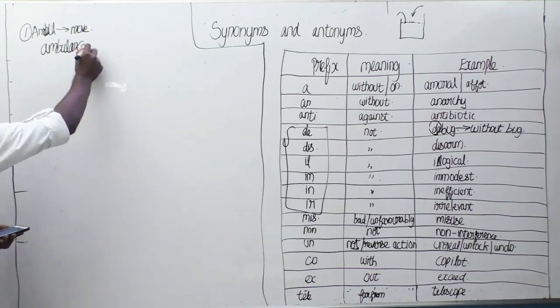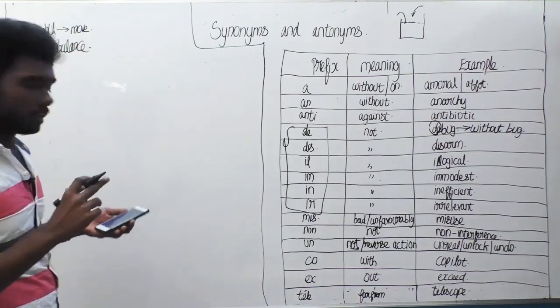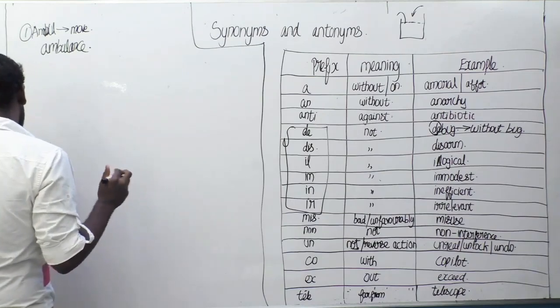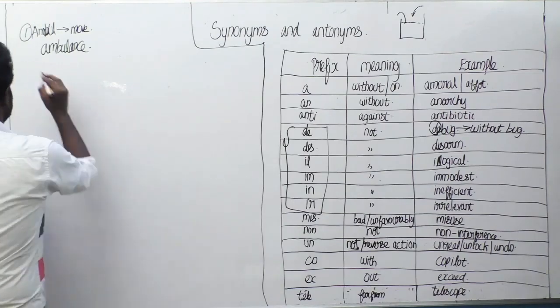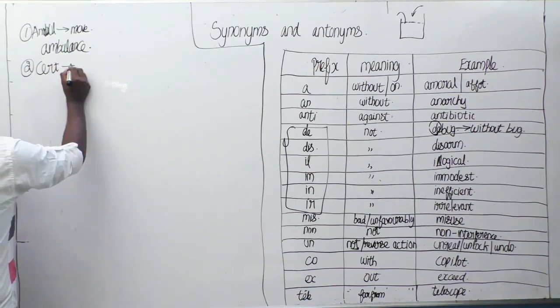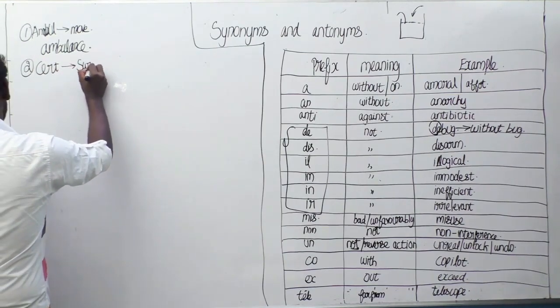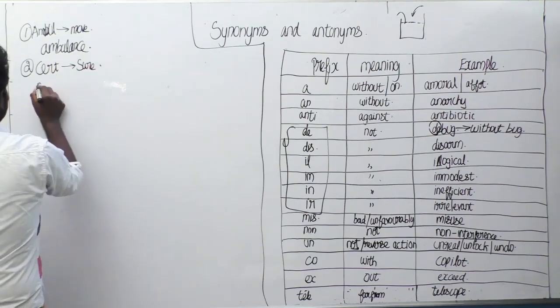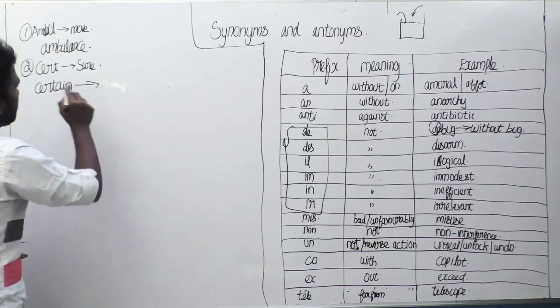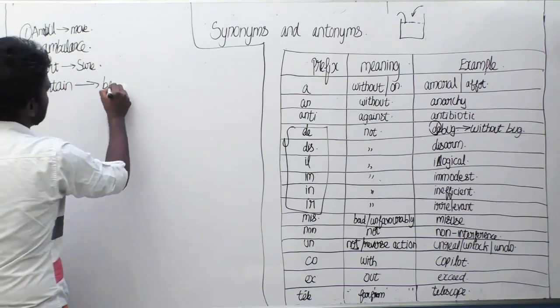Here I hope now you can understand why ambulance has got its name. The next root we can say is cert. Cert means sure. Certain is the example here. Certain means being sure.